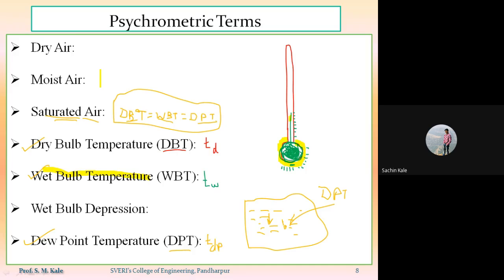Saturated air कधी होणार आहे? ज्यावेळेस त्या dry air present in moist air will absorb or will consume the maximum possible amount of water vapor.